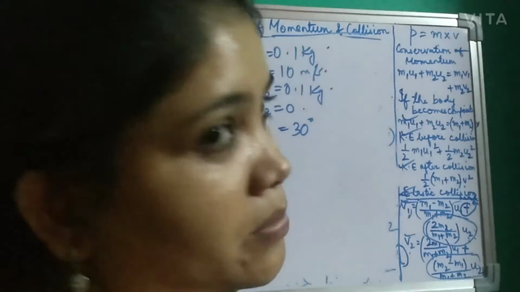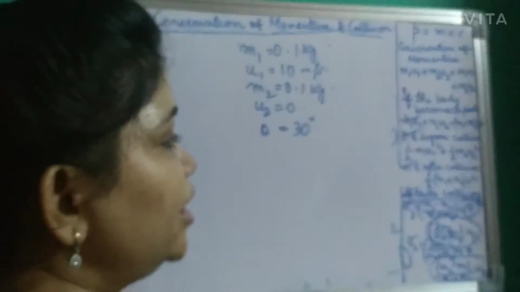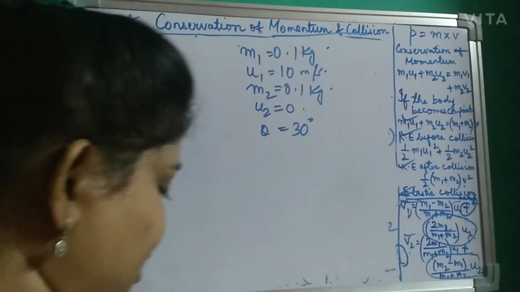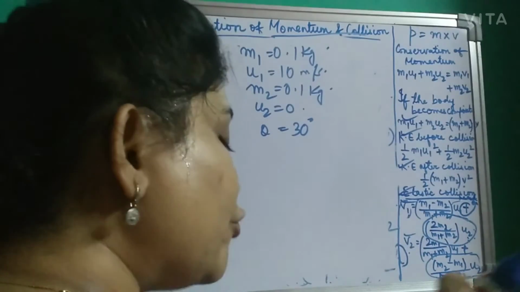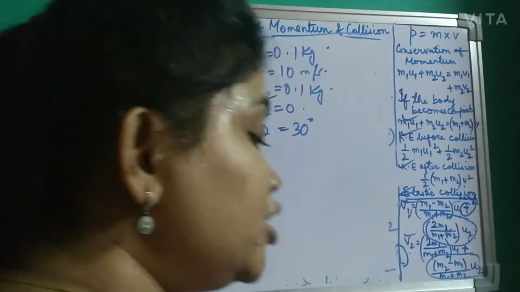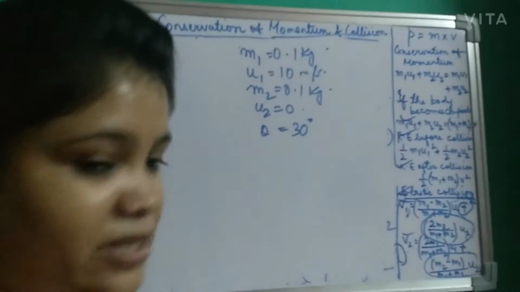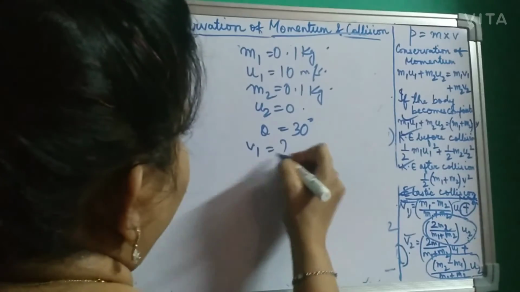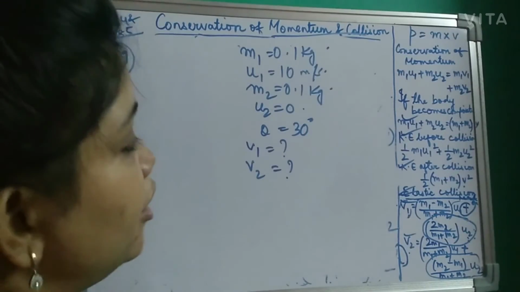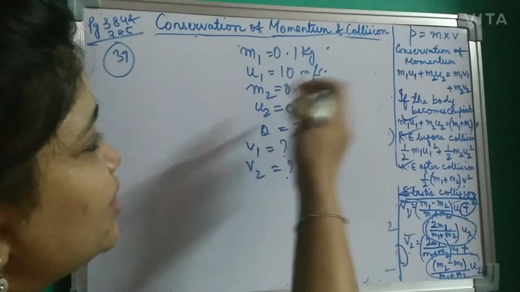Here you have to remember, students, that if the balls move symmetrically at 30 degrees, here it will become cos 30 degrees. I am explaining that after this. Theta is given as 30 degrees with the original direction of motion of the moving ball. Find the new speed of each ball. That means you have to find V1 and V2. U2 is given as 0.